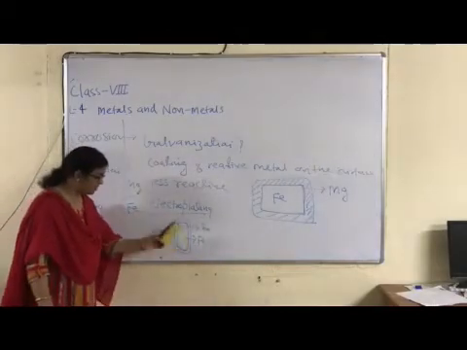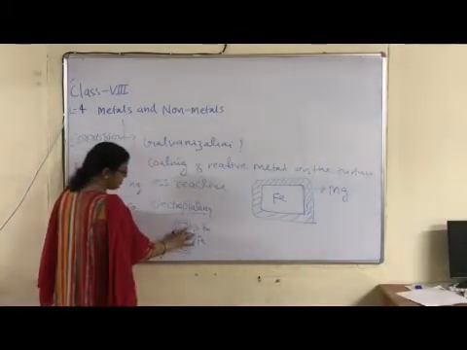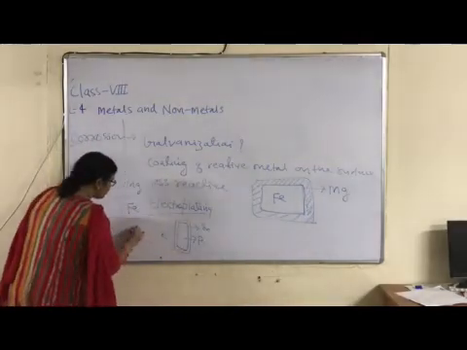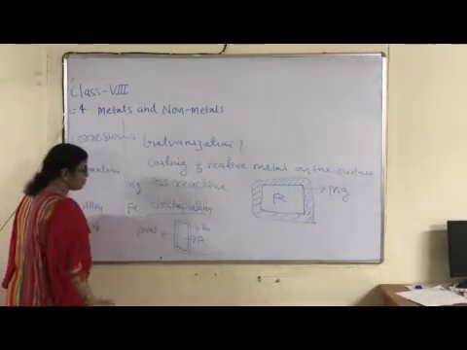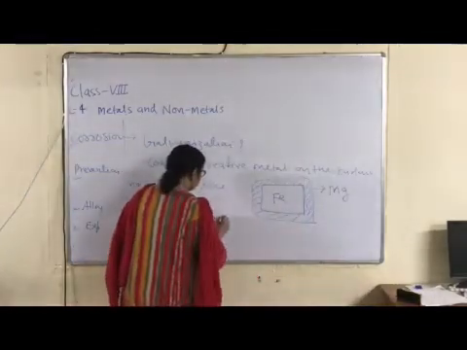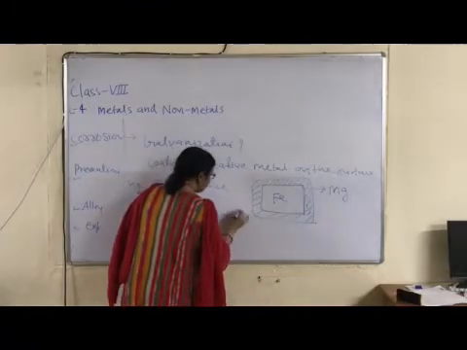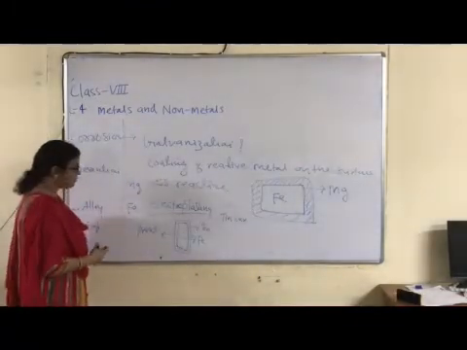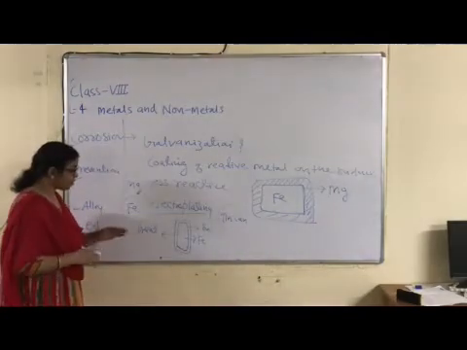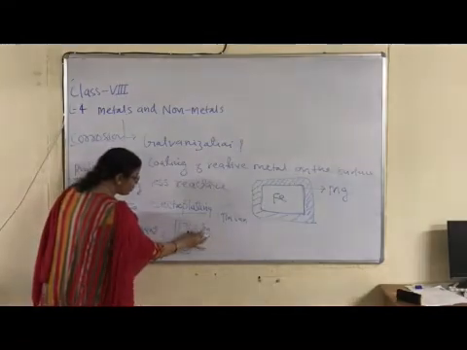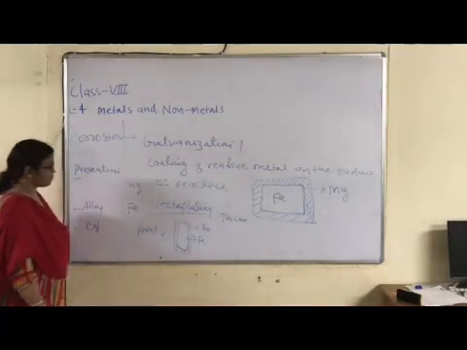Again, this surface of iron metal is covered by which metal? Tin metal. So we can prevent its corrosion, right? And what is its use? Tin cans store food for a long time. We can store food for a long time in this tin can. What is a tin can? A tin coated iron container, right?